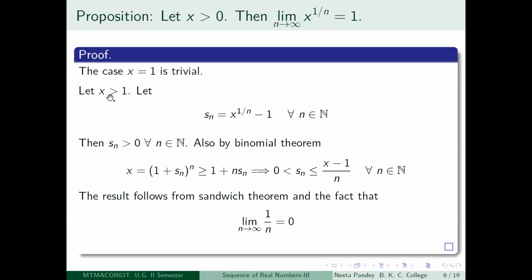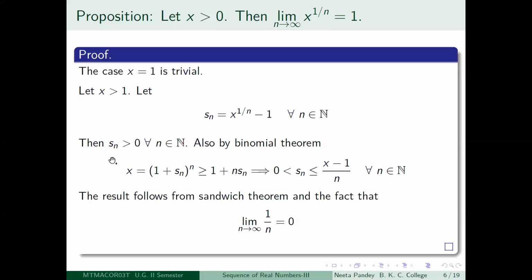So if x to the power 1 by n is less than or equal to 1, then if you take the nth power, you would have got x less than or equal to 1. So that is not true. You are taking x greater than 1, so x to the power 1 by n will also be greater than 1. And we just take this number x to the power 1 by n minus 1 and call this Sn for all positive integers n.